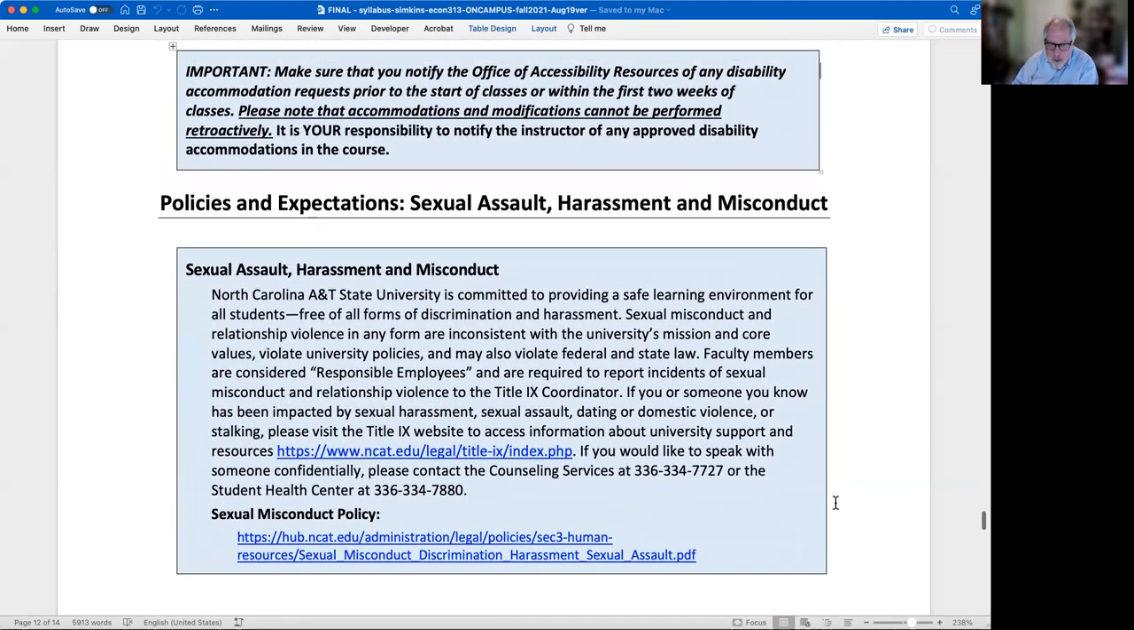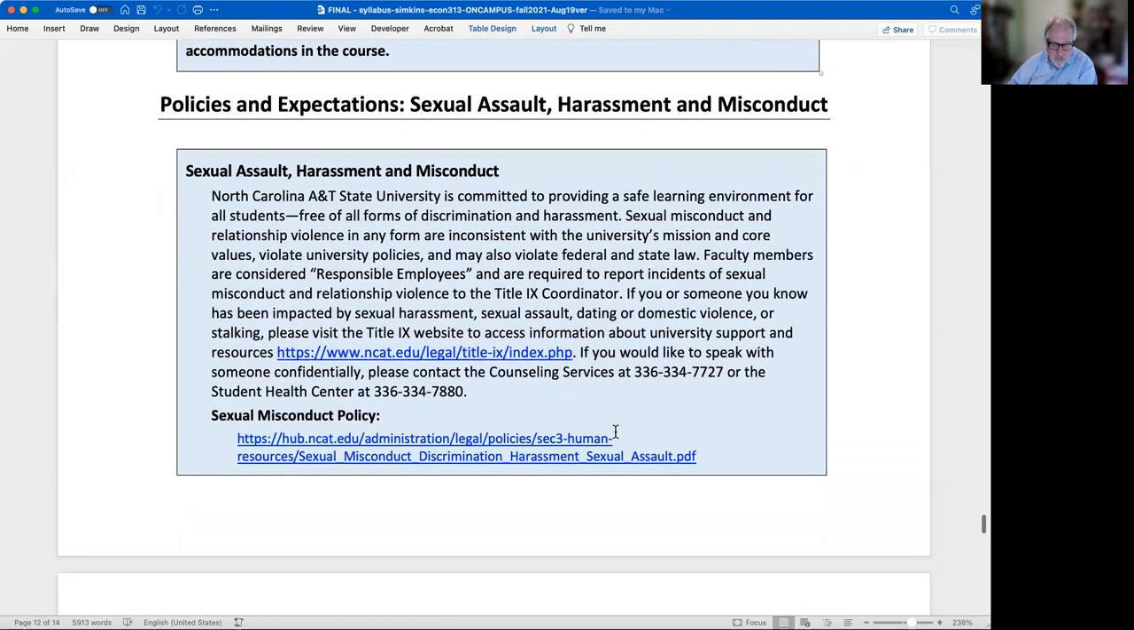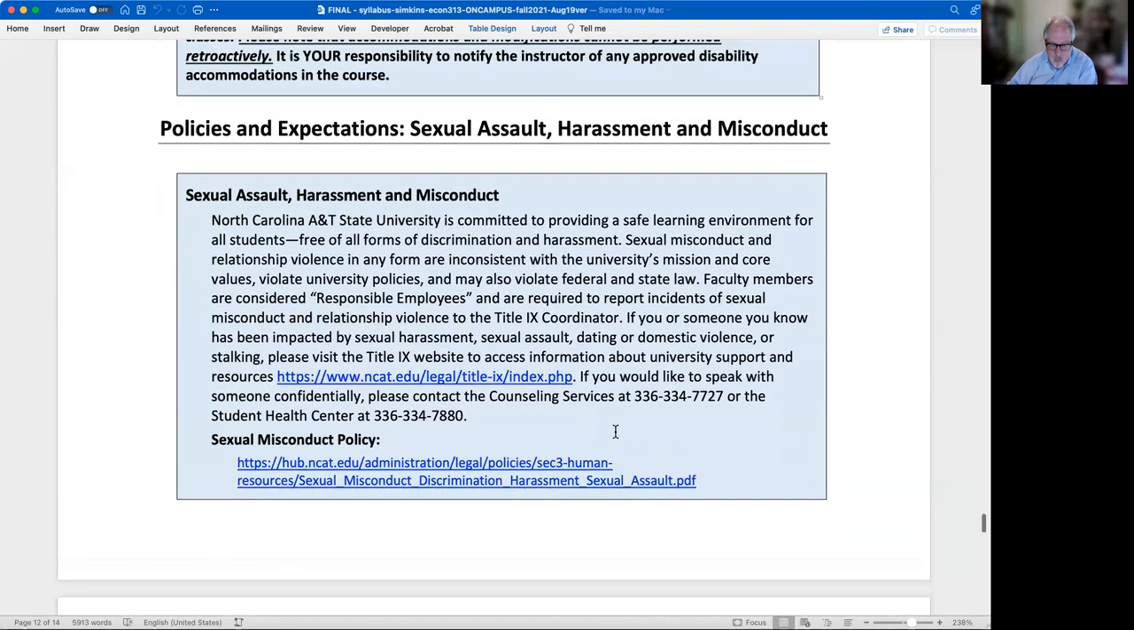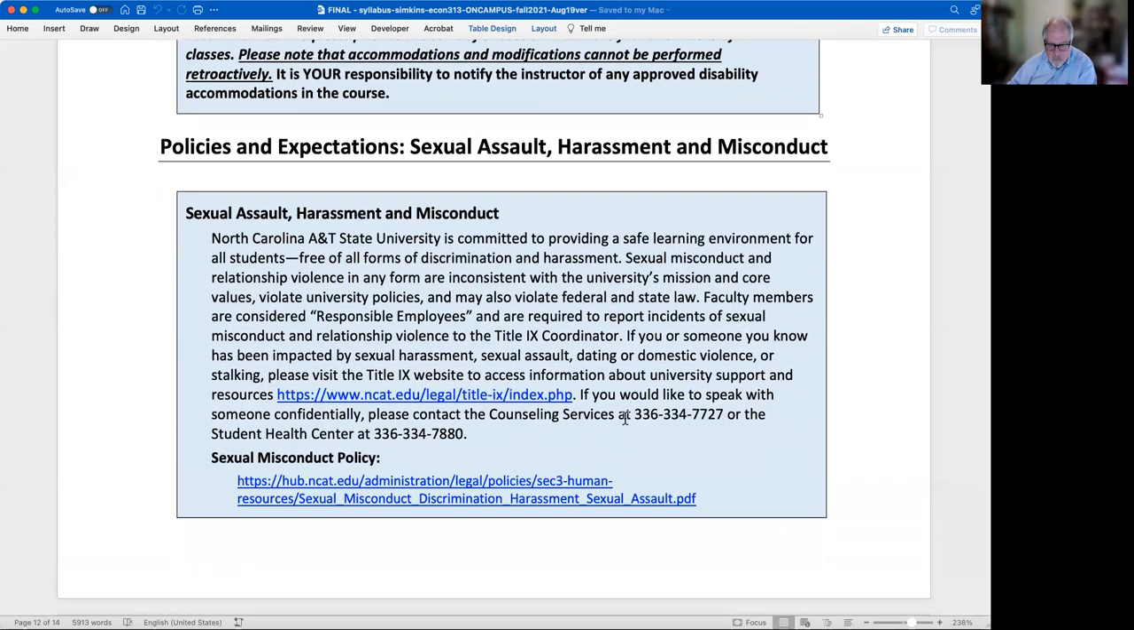Sexual assault, harassment, misconduct. Kind of goes without saying. We want to provide a safe learning environment for everybody. And that's true whether it's an online environment or whether it's an on-campus environment, because harassment and other kinds of sexual misconduct can occur in both spaces. So please pay attention to that as well. If you were a victim of that, whether it's in school or not, we have people that you can talk to and can reach out to. Okay.